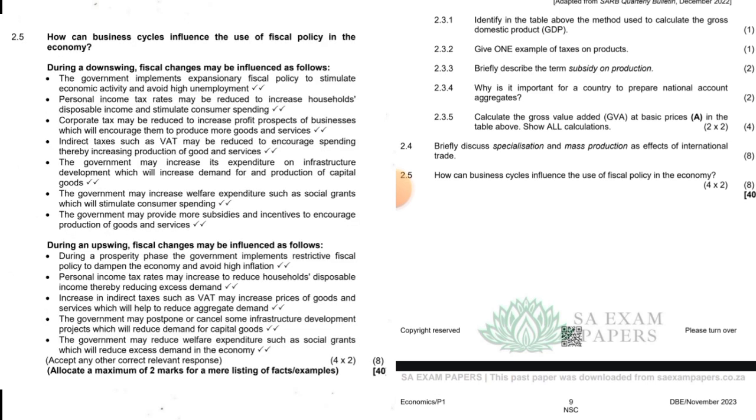During an upswing, fiscal policy changes may be influenced as follows. During the prosperity phase, the government implements restrictive fiscal policy to slow down the economy and avoid high inflation. Personal income tax rates may increase to reduce households' disposable income, thereby reducing excess demand. Okay, guys, there are other answers on the screen. You will see them.